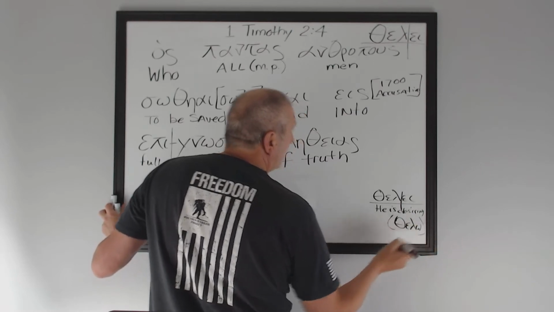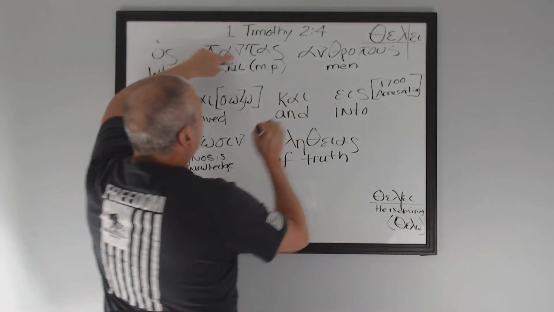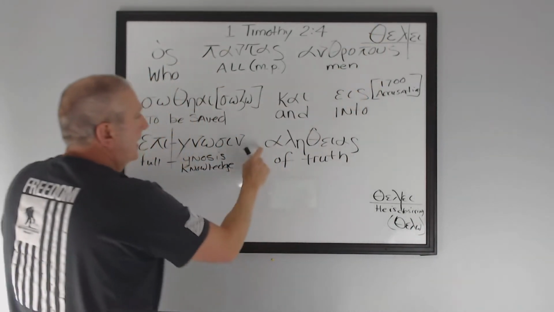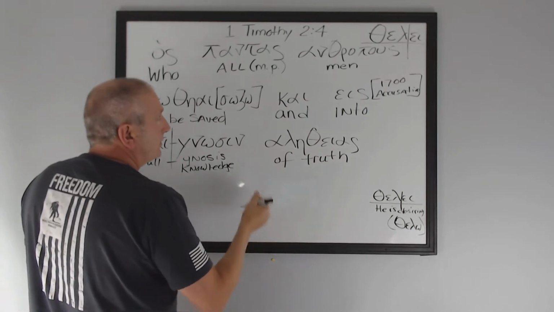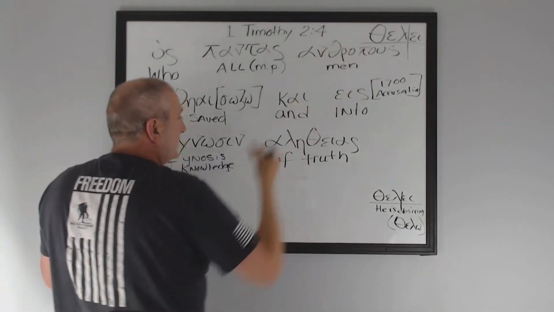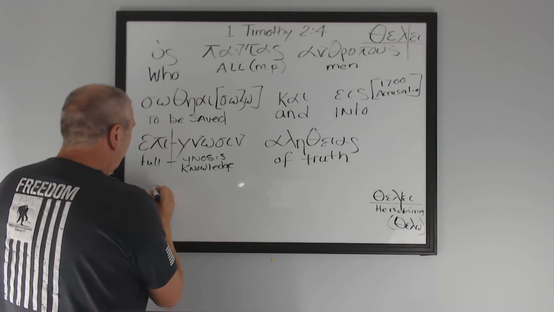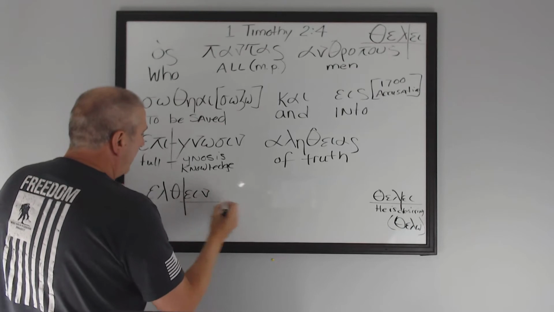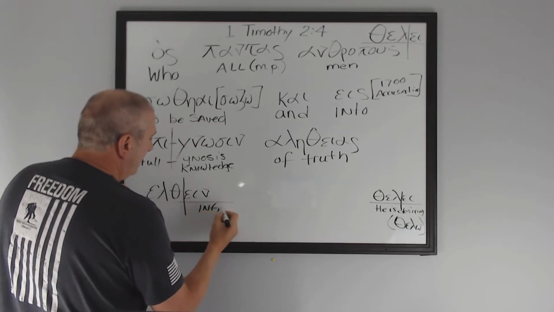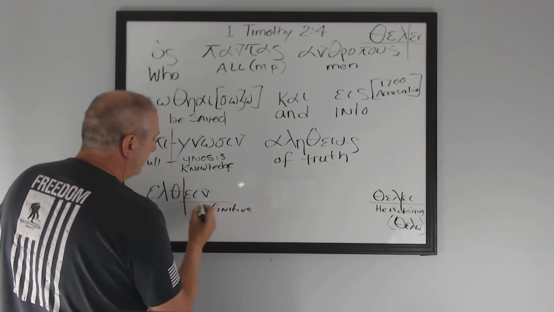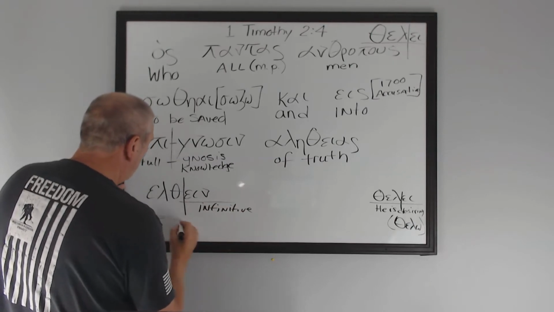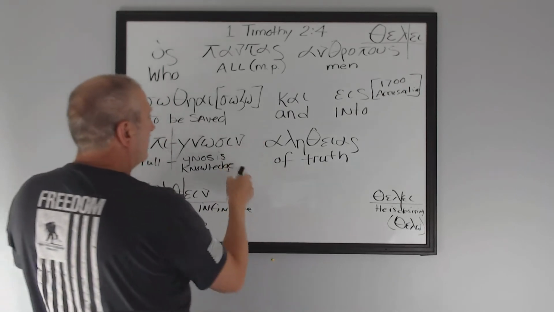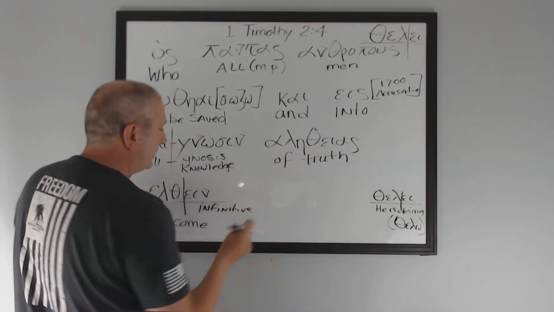There we go. And remember, we had 10 words, I believe. 1, 2, 3, 4, 5, 6, 7, 8, 9. So that verb's present indicative, continuous, and then we have this one, elthein. This is the sign of the infinitive here. Infinitive. This is second aorist, for example. So to come, there we go. And we're missing, and to come into full knowledge of truth.